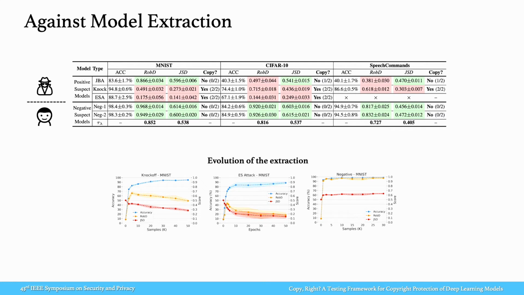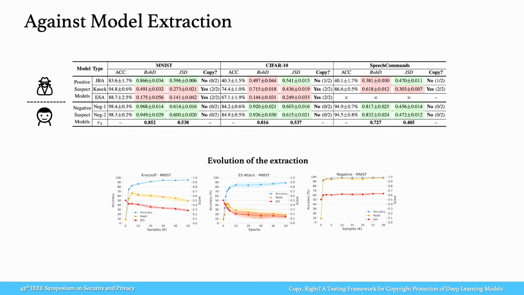Compared to model fine-tuning and pruning, the average ROBD and GSD values on the extracted models are relatively larger, meaning that the decision boundaries of the extracted models are more different from that of the victim model. Nonetheless, the 2 metrics can still reveal the unique similarities, smaller values of the extracted models to the victim model. The better the extraction, that is, higher accuracy of the extracted model, the lower the 2 metric values.